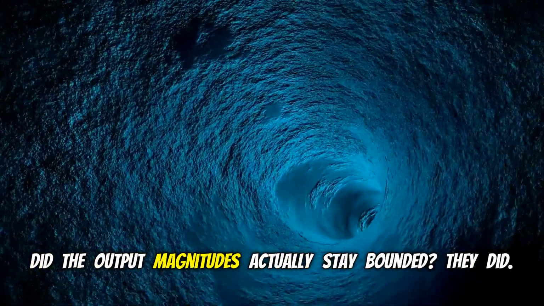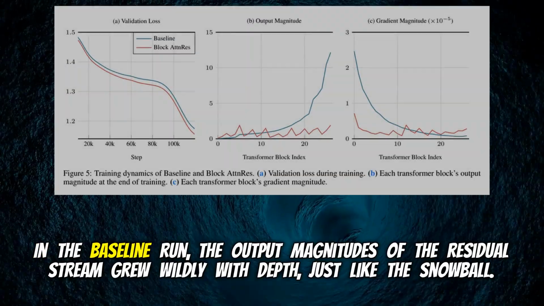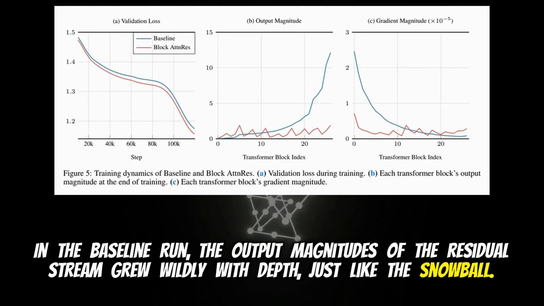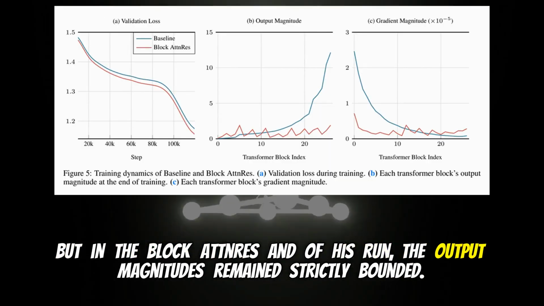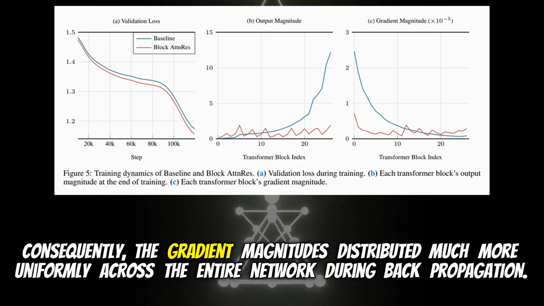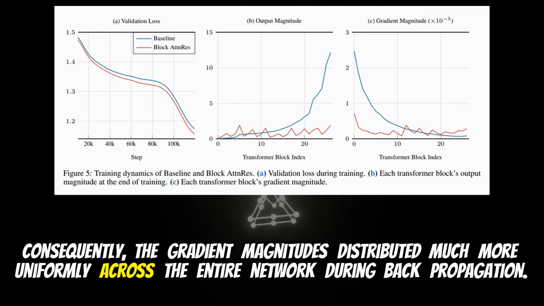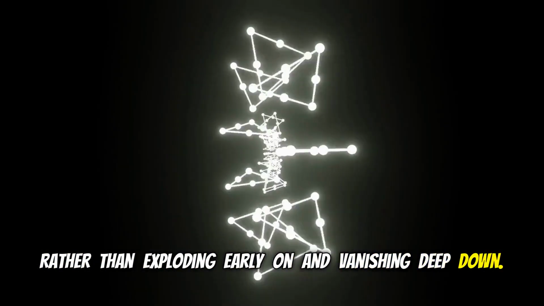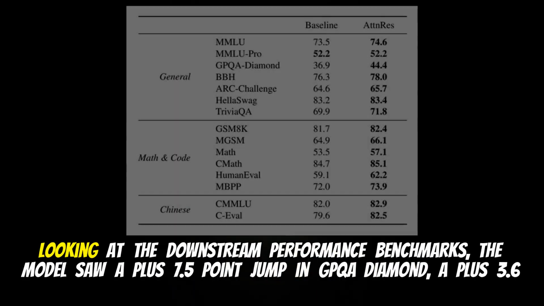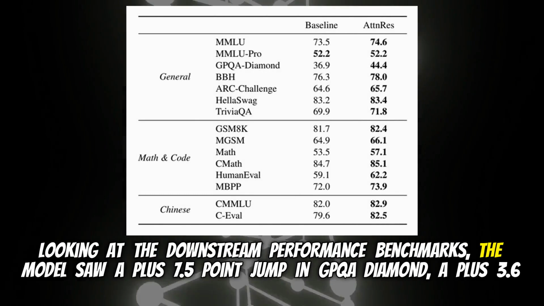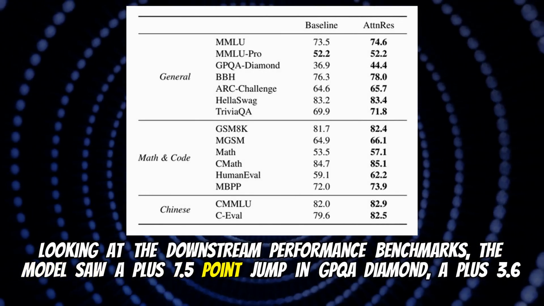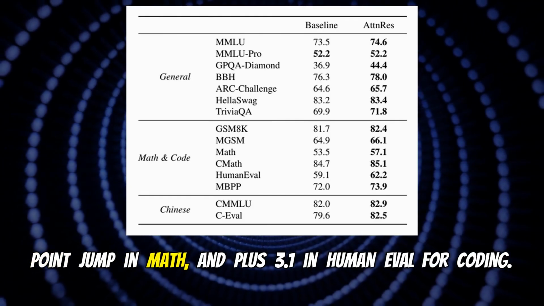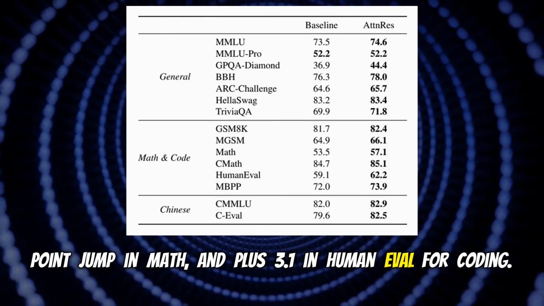Did the output magnitudes actually stay bounded? They did. In the baseline run, the output magnitudes of the residual stream grew wildly with depth, just like the snowball. But in the Block AttnRes run, the output magnitudes remained strictly bounded. Consequently, the gradient magnitudes distributed much more uniformly across the entire network during backpropagation. Rather than exploding early on and vanishing deep down. Exactly. The snowball was finally melted down. Looking at the downstream performance benchmarks, the model saw a plus 7.5 point jump in GPQA Diamond, a plus 3.6 point jump in math, and plus 3.1 in HumanEval for coding.